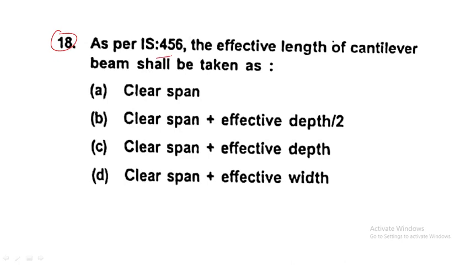As per IS 456, the effective length of cantilever beam shall be taken as effective length. How we will take the effective length, right? Let me draw so that you can understand very easily, and I will do fast, don't worry. Effective span is equal to what?